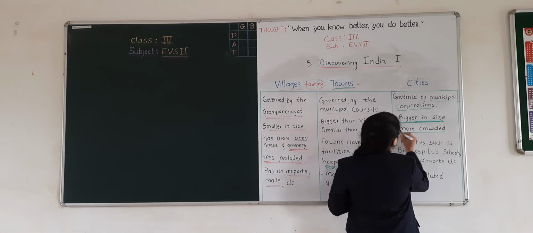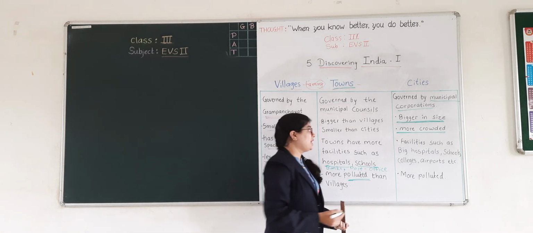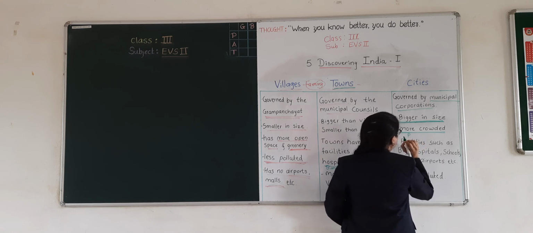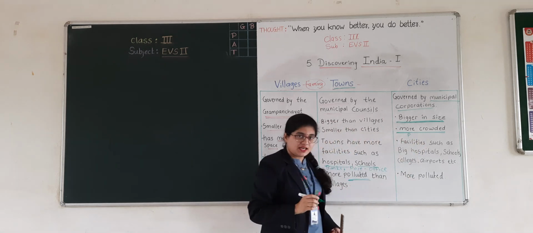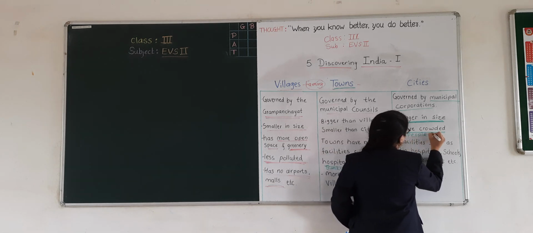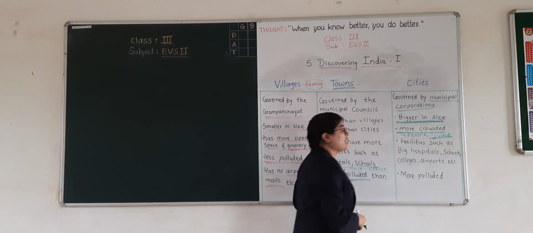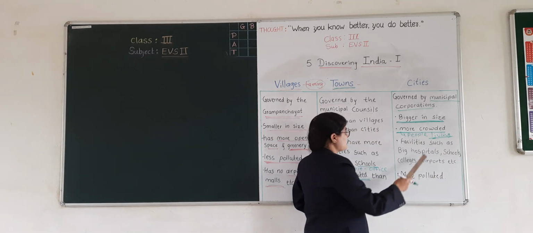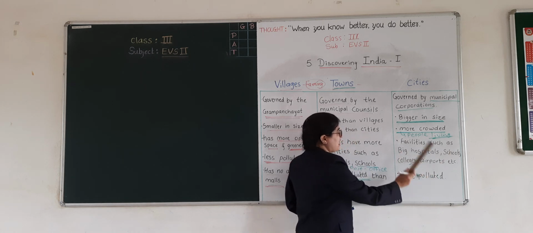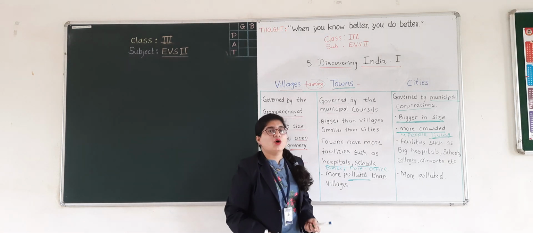Then the next point is the cities are more crowded. We can see many people living in the city. So it has a great population. More people live here, as it provides many facilities such as big hospitals, big schools, colleges, airports, malls, post offices, banks, and many more.